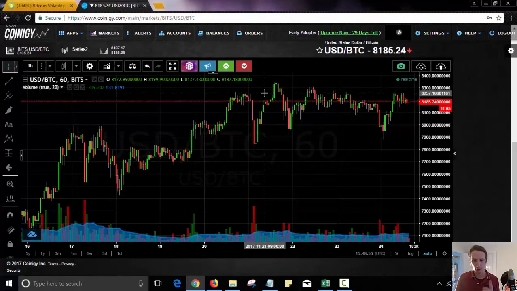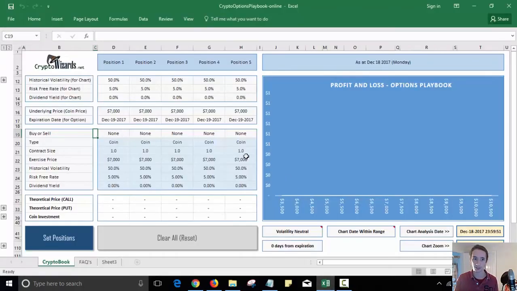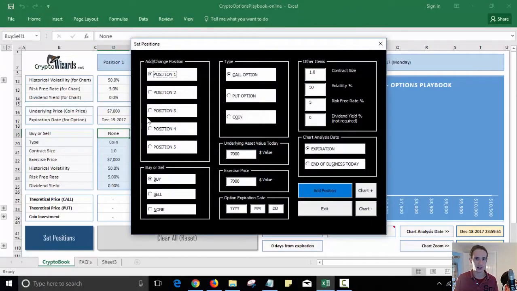So how do you do that? Well, of course, I'm going to say it's using options. So let's assume we are going to buy a call option right now. This tool will allow me to see my profit and loss depending on what trade I place at any given time that I choose. So right now I want to buy a call option, and I'm going to buy it at $8,000, and the strike price of $8,000 too. So I'm assuming Bitcoin's price here, by the way, is $8,000. I know it's not. I'm just rounding it to make this easy. But the expiration date could be December the 29th of the option.